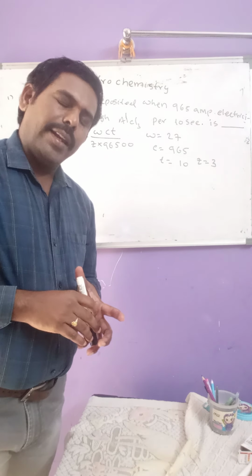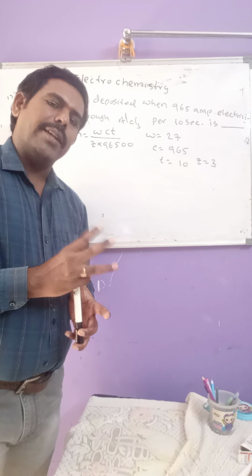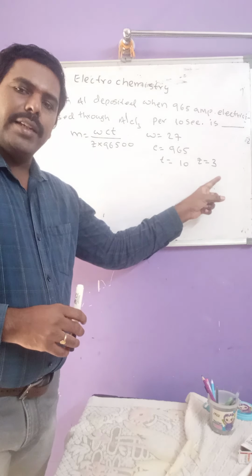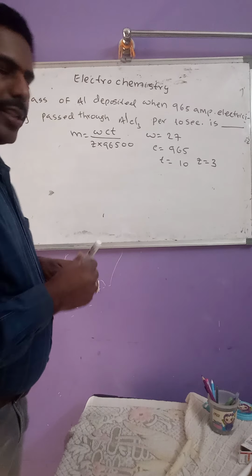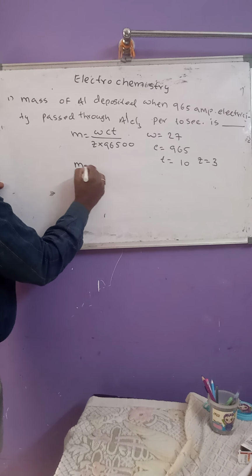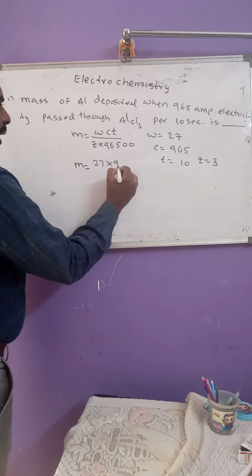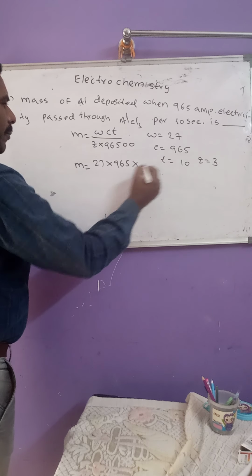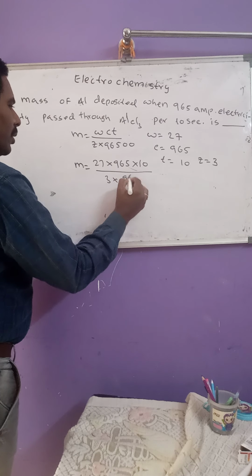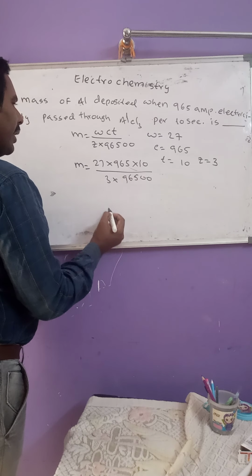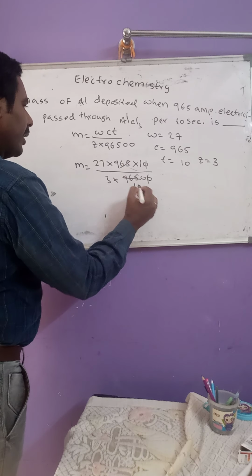Why is aluminum's valency 3? Because it belongs to the third A group in the periodic table. Its valency is equal to 3. By substituting these values in this equation, we get mass equals atomic weight 27 into electricity 965 into time 10 seconds divided by valency 3 into 96,500.